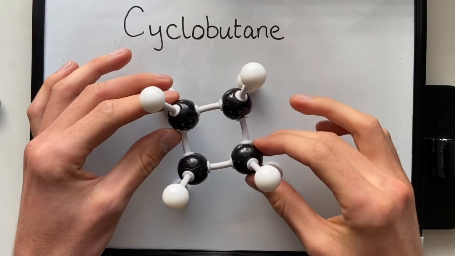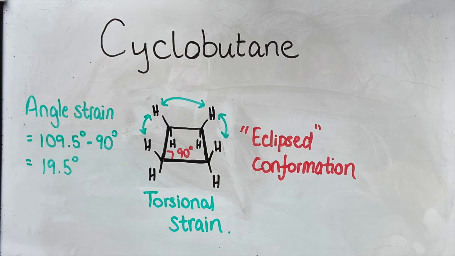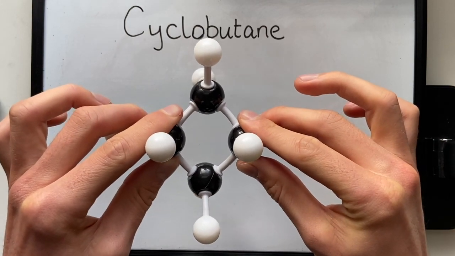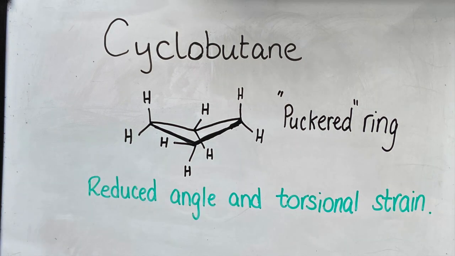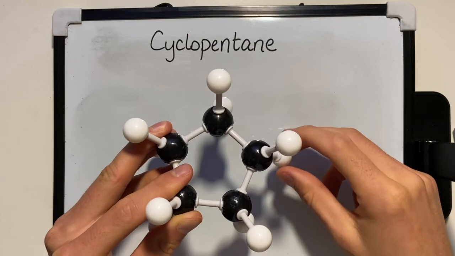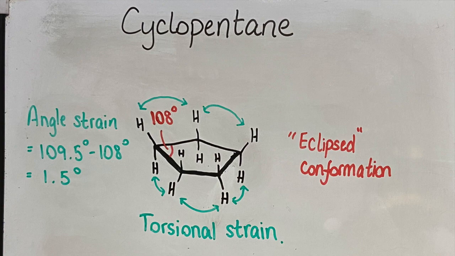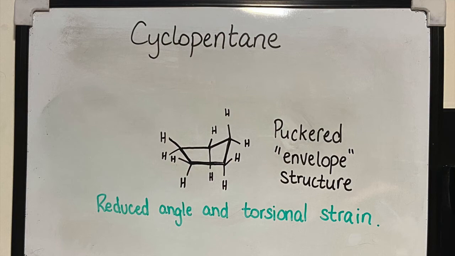In planar cyclobutane, in addition to the angle strain of 19.5, you would also expect torsional strain to come from the ellipse conformation. However, with 4 carbon atoms in the ring this time, we have some more flexibility. The ring can pucker to produce a conformation with reduced angle and torsional strain, resulting in a slightly lower energy conformation. The same thought process can be applied to cyclopentane. Planar cyclopentane, with an angle strain of 1.5 degrees and an ellipse conformation, can be puckered to produce an envelope-like structure with reduced angle and torsional strain.